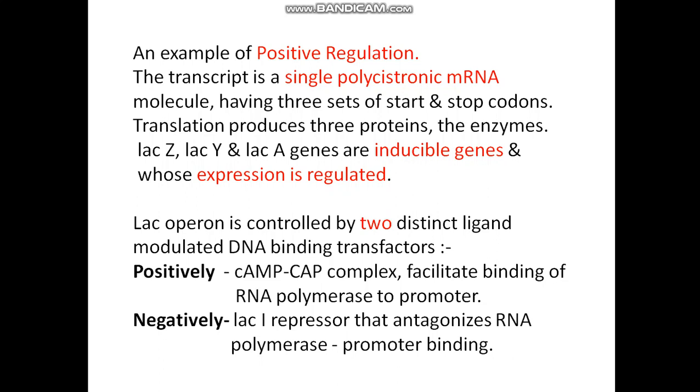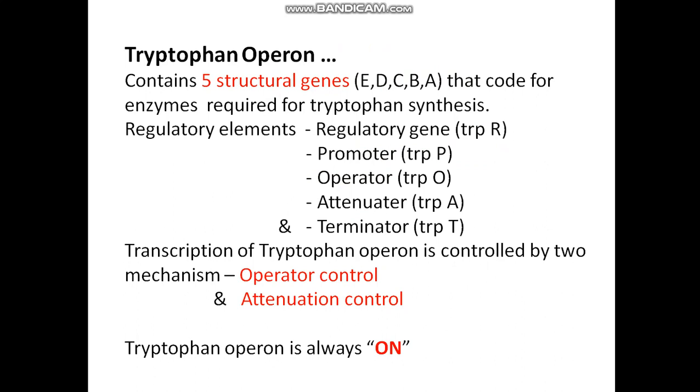Positively by the cyclic AMP and CAP complex, which facilitates the binding of RNA polymerase to the promoter and initiates the transcription, and negatively by the LAC-I repressor that antagonizes the RNA polymerase promoter binding and inhibits the transcription.